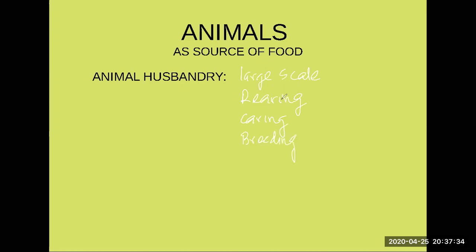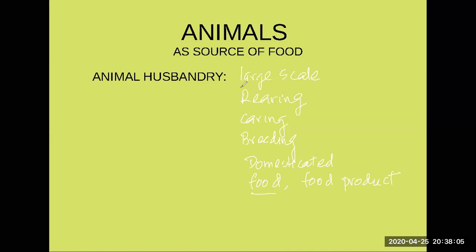That's the definition. It's a large scale rearing, caring, and breeding of domesticated animals, such as cow and sheep, for food and food products. A food product can be milk or cheese. This is the definition of animal husbandry.